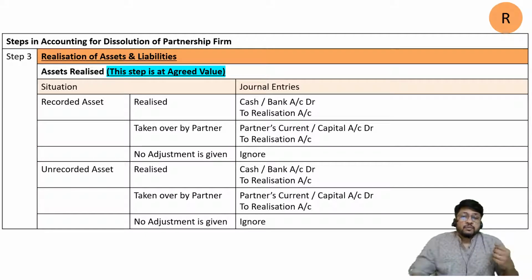In that case, we should not assume, okay, it must have been taken by a partner. No, that's not allowed. Okay, it must have been sold for cash. No, that's not allowed. You should ignore it. Probably it was thrown away, and for throwing away, there is no entry. I hope it is clear to all of you.